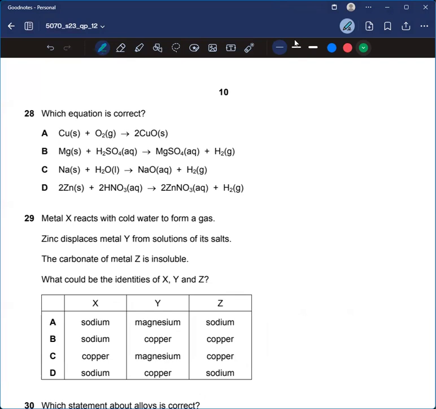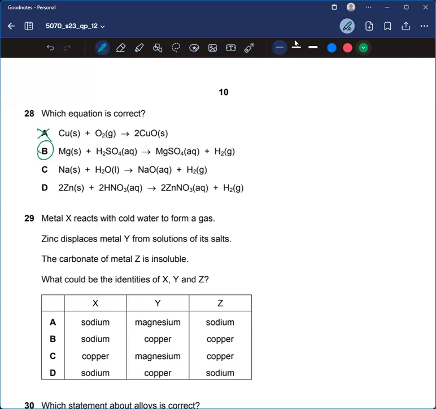First one is true. So, in this equation, the compound is correctly made, but the balancing is not correct. Here we see that two coppers are present. There should have been a 2 here, so A is incorrect. For this, magnesium has 2 and SO4 has 2. This is correct. So, yeah, it's correct.